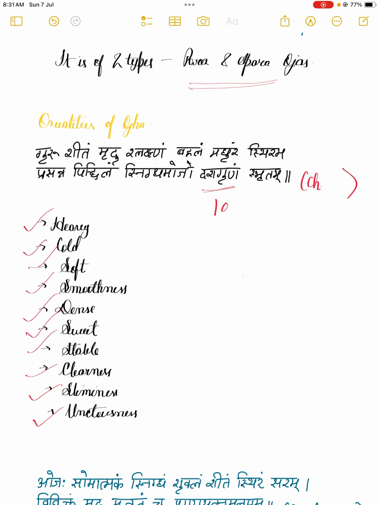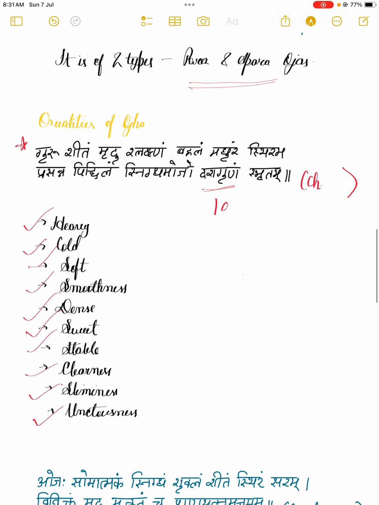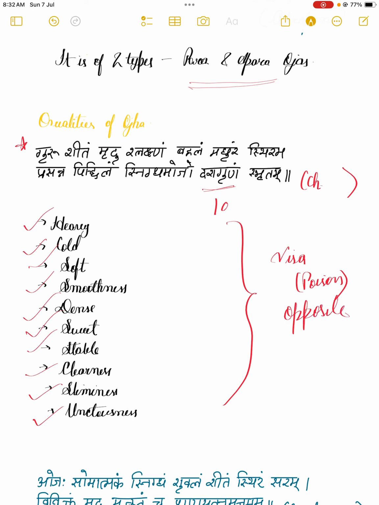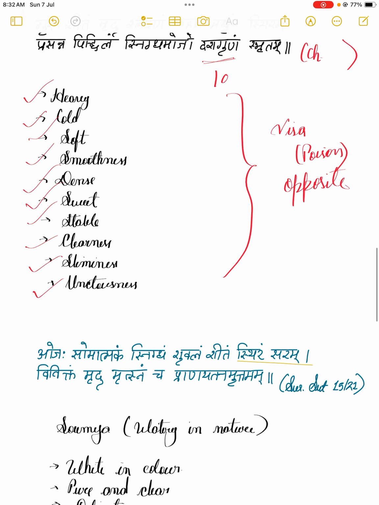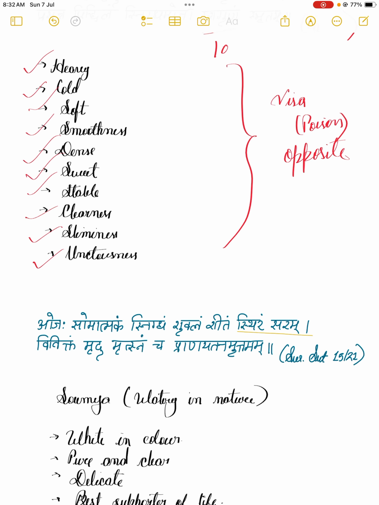Now, these 10 qualities are very important, because when you study Agad Tantra, that is forensic medicine and toxicology, in second prof, you will get the fact that vish, which means poison, has exactly the opposite qualities of Ojas. So anything which is opposite to these qualities will cause harm to the body, and vish is the one having qualities exactly opposite to those. So let's not get into vish. Let's stick to our topic of Ojha.